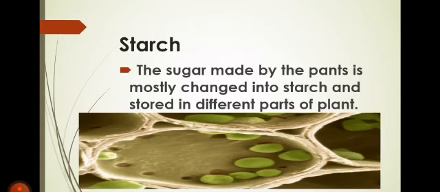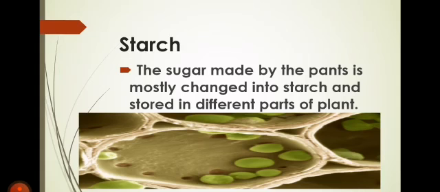Okay, now today's topic is starch. Now what is starch? I told you that the food that is made by the plant is sugar, and you know that thousands and millions of leaves are present on the tree, and all these leaves are making food for the plant. And the food made by the leaves for the plant is not all used up. Most of the food is left over. That is called extra food.